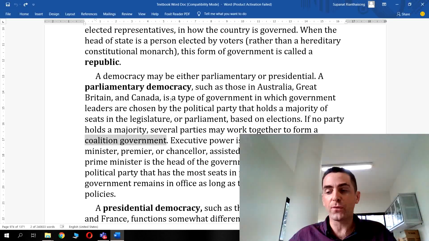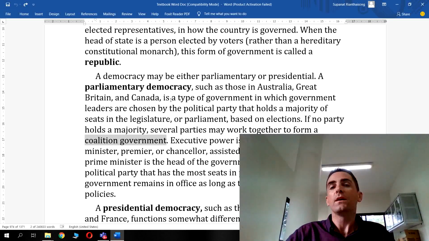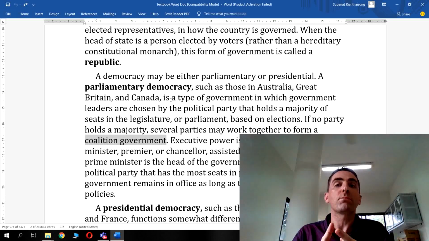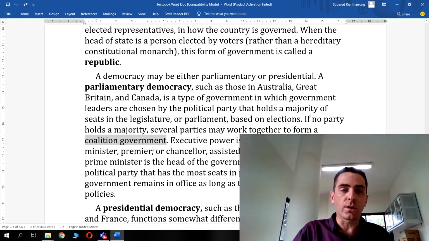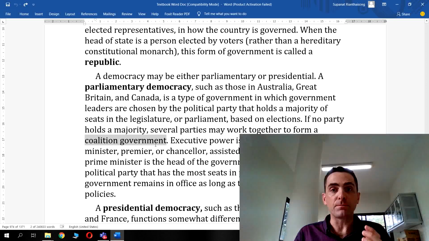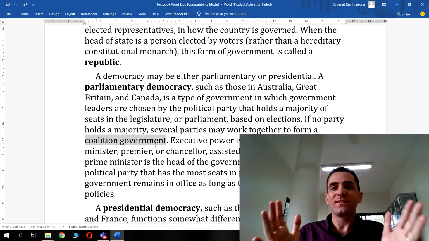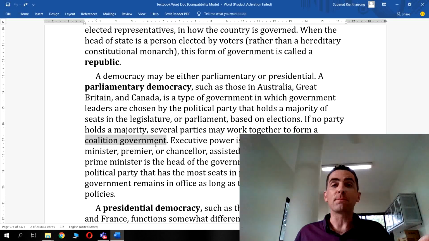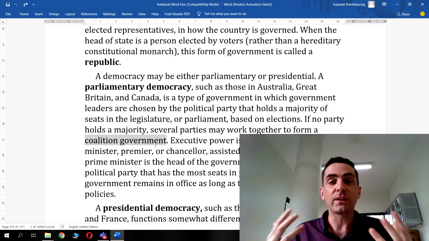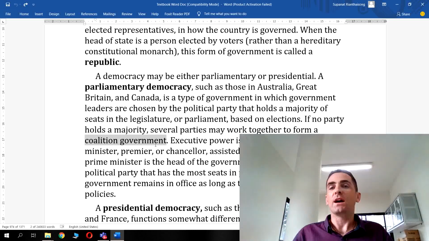So you might have 3 or 4 political parties with 10% each, 20%, and then not one party has over 50%. Now this leads to what's called a coalition government, where these different political parties have to sit together in government and try to reach a collective decision. You can imagine that leads to many problems, because these political parties have different ideas about how things should work and where society should be going.